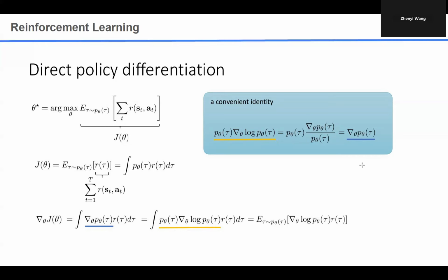And then we plug in this identity into the policy gradient. So this is the most general policy gradient, using the expectation over the trajectory, where p_theta(tau) represents the state-action trajectory distribution. After that, we can see that this is very similar to the standard supervised learning gradient, but with a reward weighted gradient. This is also one of the main motivations of the policy gradient method.